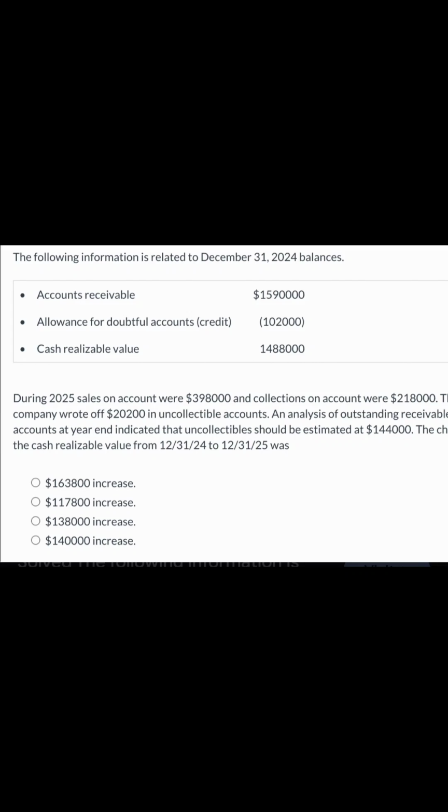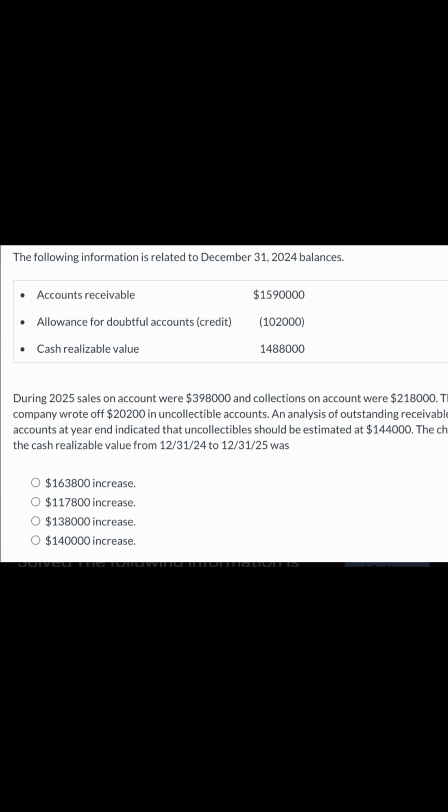Now let's have a look at this question. The question says we need to find out the change in cash realizable value from December 31st, 2024 to December 31st, 2025. Now we have the closing balances of the last year, and then we have some information regarding the accounts receivable this year.